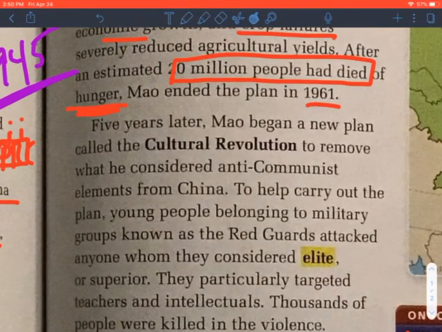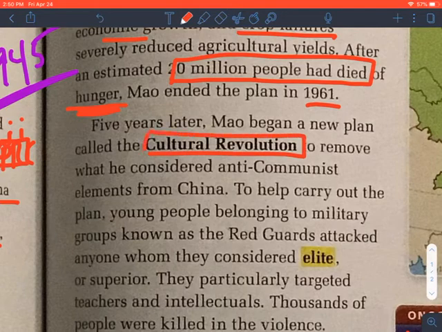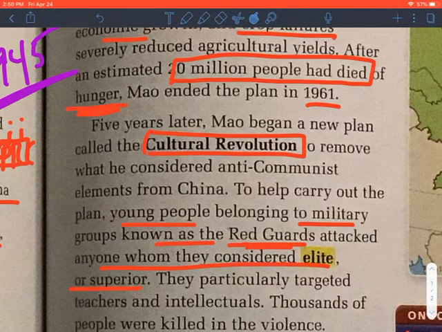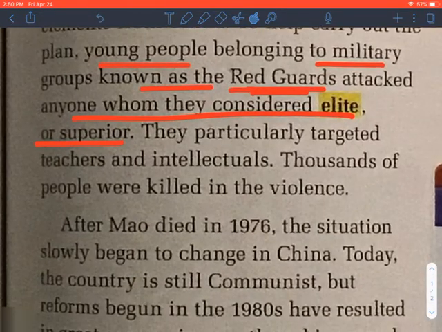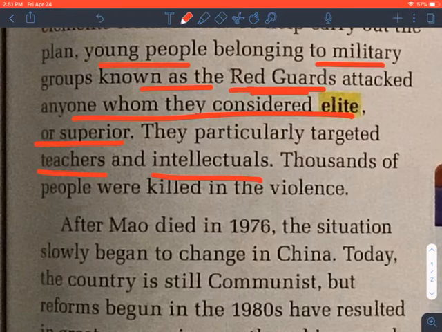5 years later, Mao began a new plan called the Cultural Revolution. To remove what he considered anti-communist elements from China. So he wants everybody all in with the communist beliefs. To carry out the plan, young people belonging to the military groups known as the Red Guards attacked anyone who they considered elite or superior. They particularly targeted, here we go, teachers and intellectuals. Thousands of people were killed in the violence.